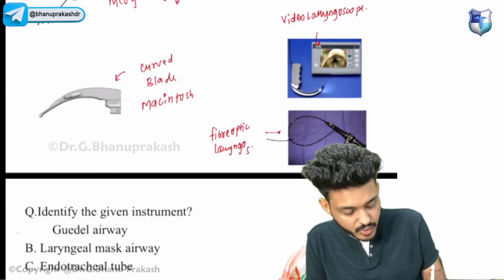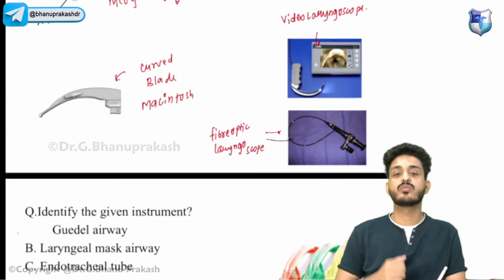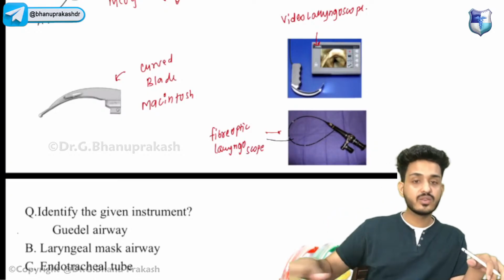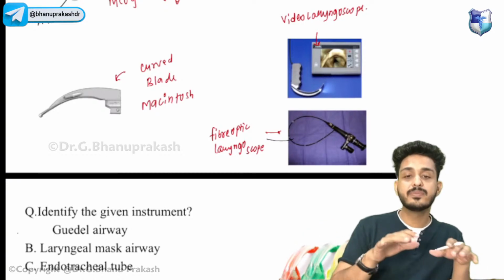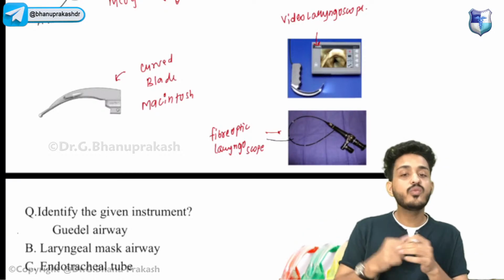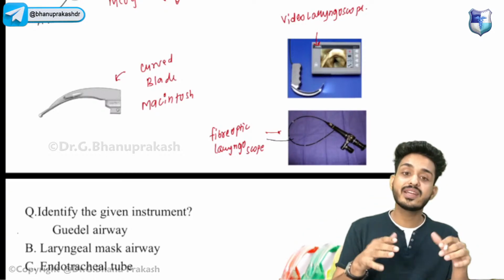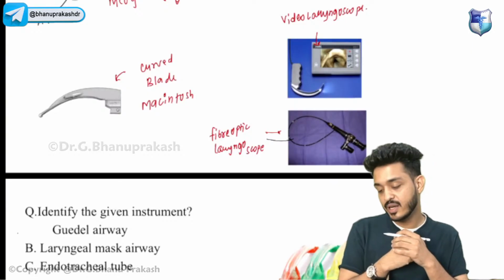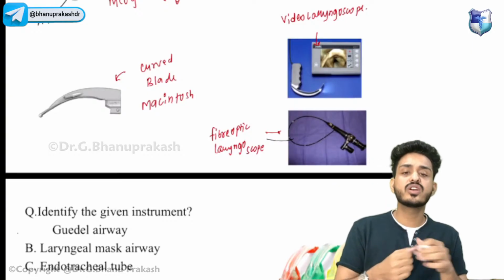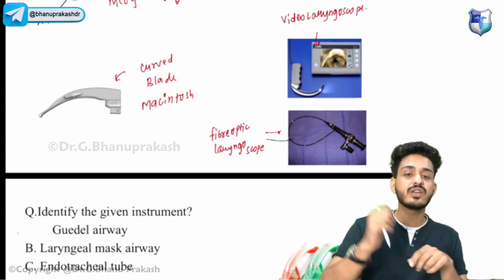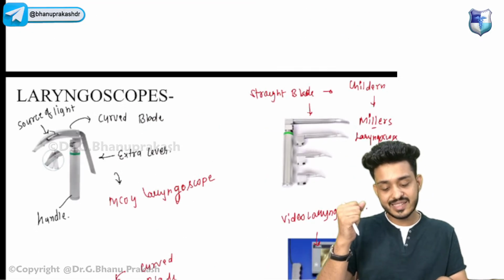So first of all, you already understood the meaning of laryngoscope. Now the patient is lying in the OT, and we have already given different drugs to the patient. Now we need to intubate our patient. How will we intubate our patient? First of all, I need to have a laryngoscope. These are the different types of laryngoscope.